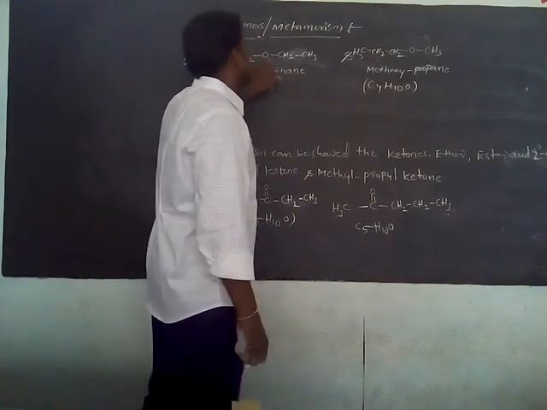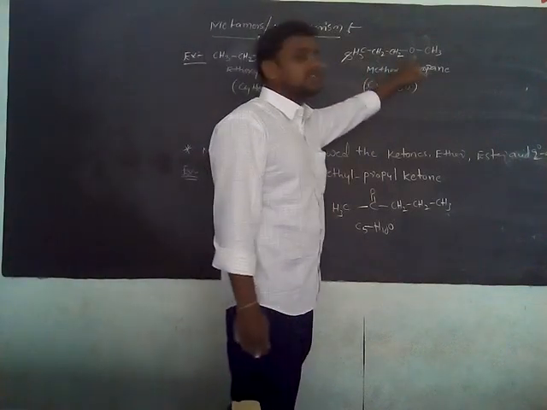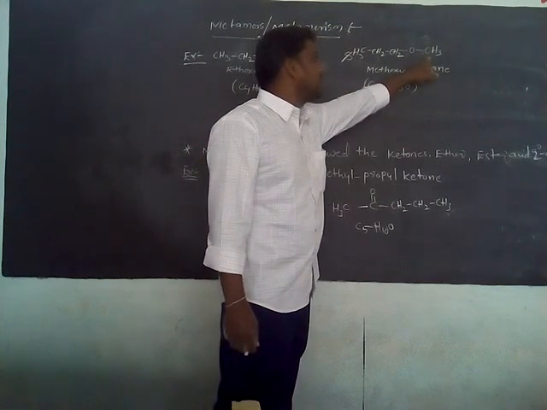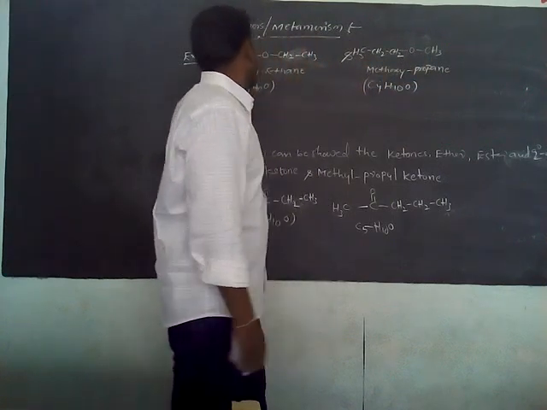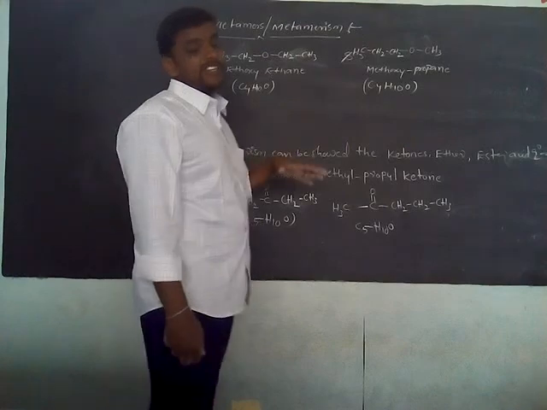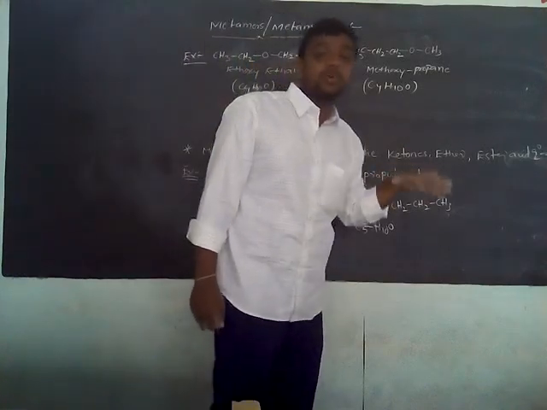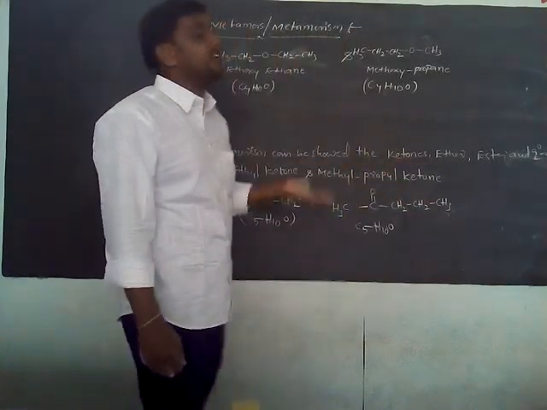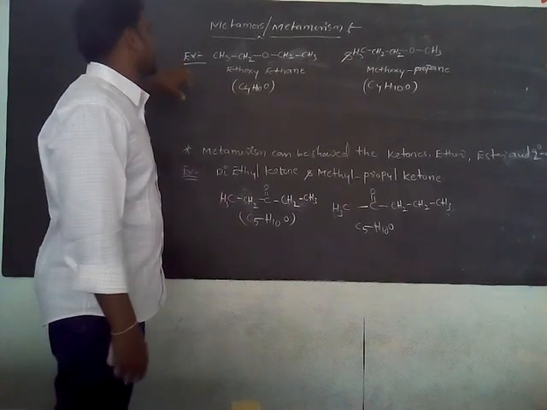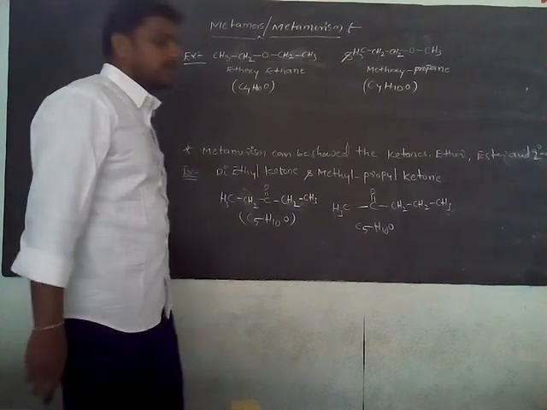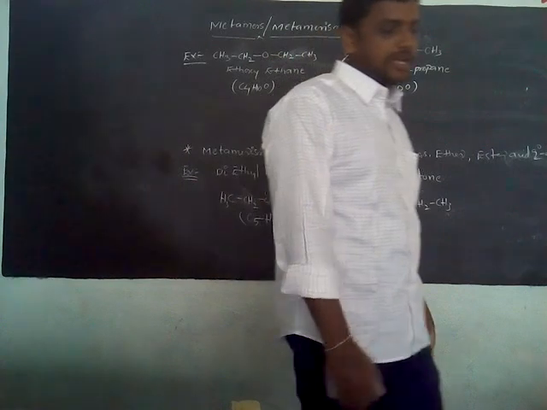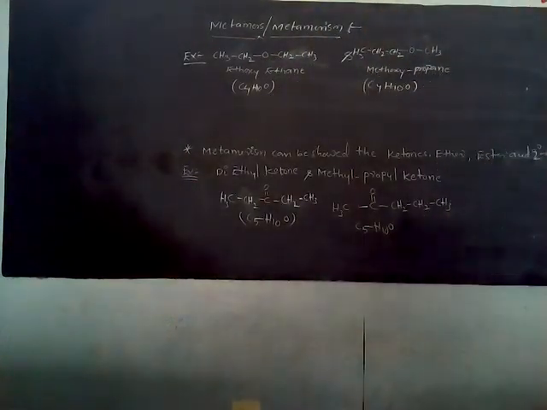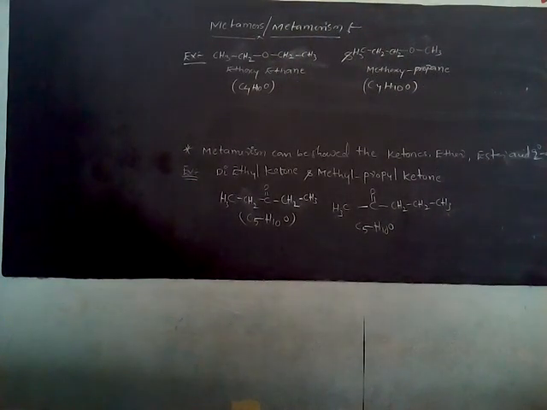Where is the difference? This is an alkoxy group, this one is also an alkoxy group. Here is methyl and propyl, here is ethyl and ethyl. Okay. Where is the difference? The difference is in the alkyl groups attached to the divalent functional group. So this one is also an example for which one? Metamer, meaning metamerism. Okay? This is the information about isomer and isomerism. This is our topic.